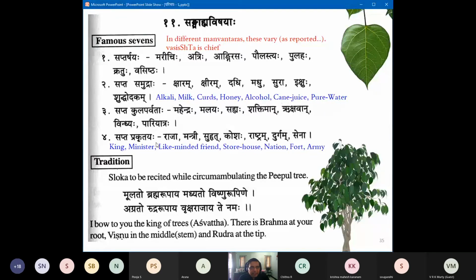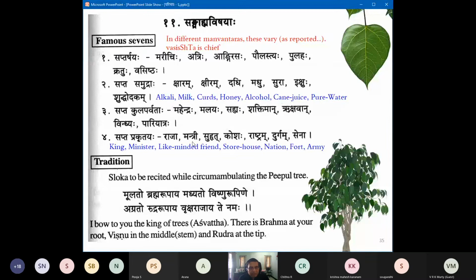Then Sapta Prakritayah. Though Prakriti in a normal sense means nature, here these are the aspects of a kingdom clearly. Somehow that's called Prakriti. So maybe Rajyasya Prakritayah: Raja, Mantri, Suhrut, Koshah, Rashtram, Durgam, Sena. This is Kautilya's territory. Chanakya.